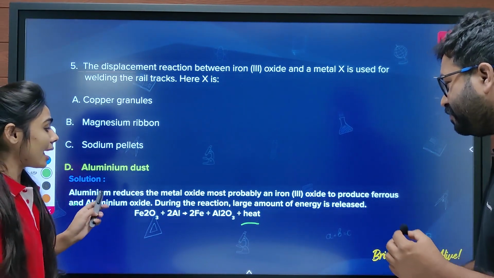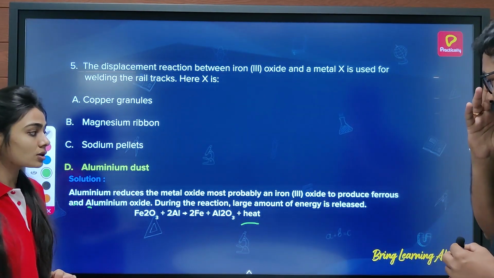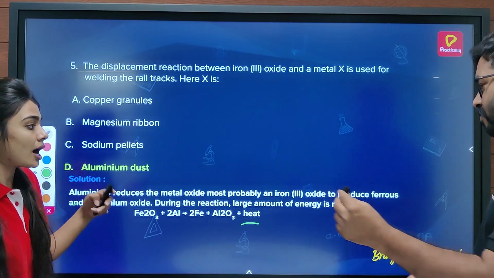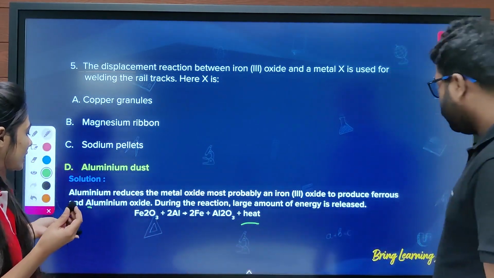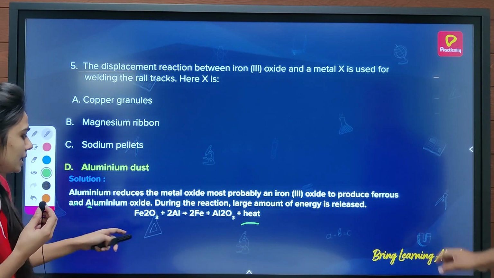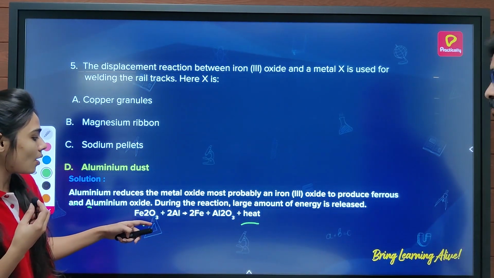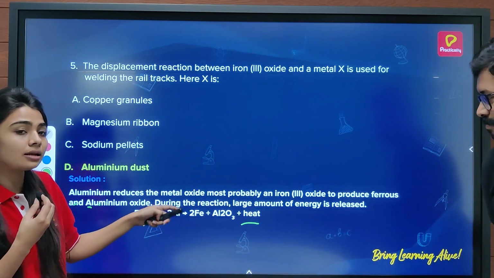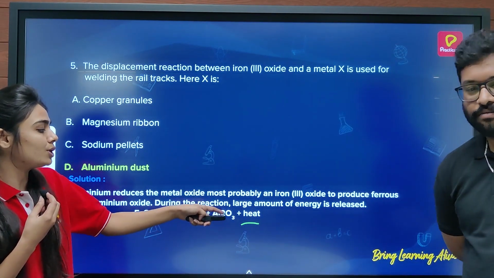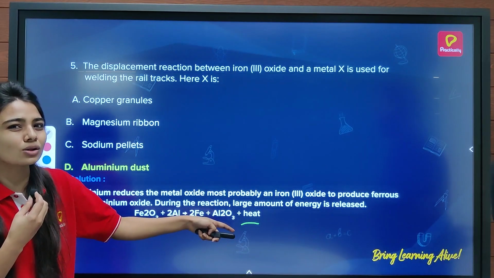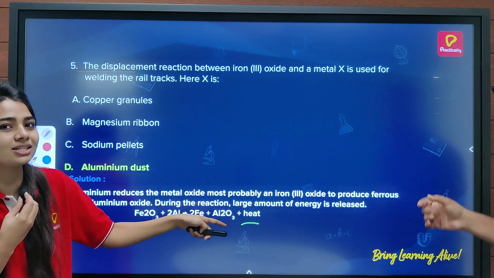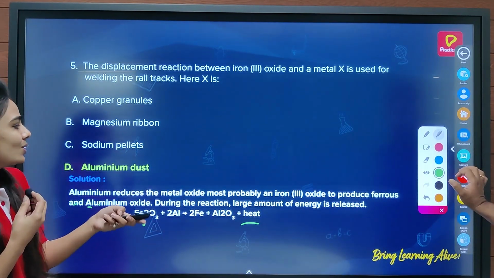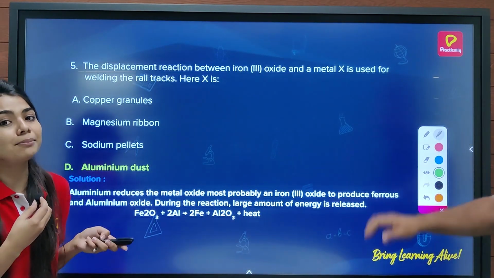That means the aluminium reduces the metal oxide, most probably iron three oxide, to produce iron and aluminium oxide. We have ferric oxide and we have aluminium. When they react together, they will give iron and aluminium oxide, and this is also an exothermic reaction because heat is evolved. Okay, so the correct answer is aluminium dust.